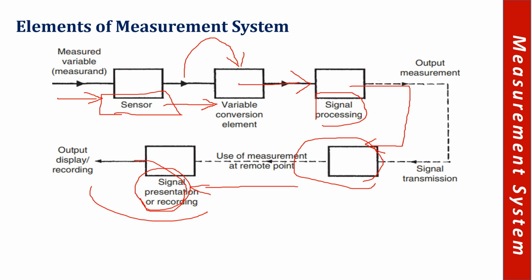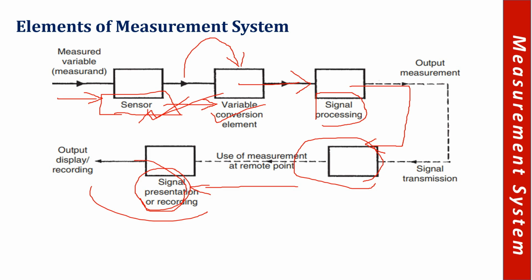So the sensor would receive the signal, and then it would be converted into some particular type of signal, and that signal is processed, such as by using amplifiers and different types of tools to process that signal.